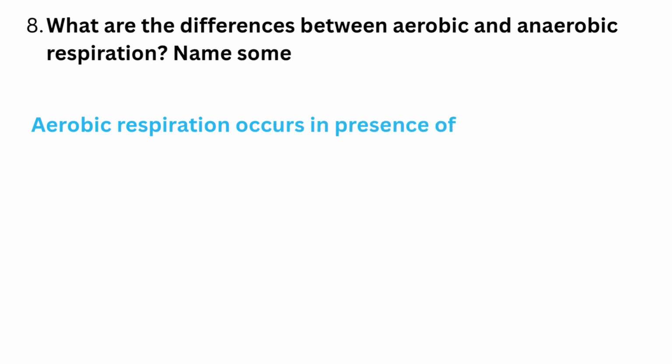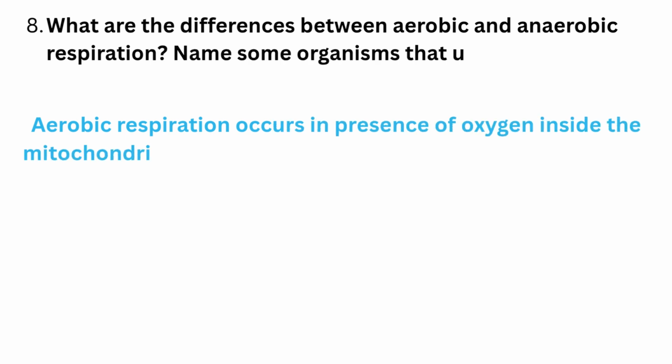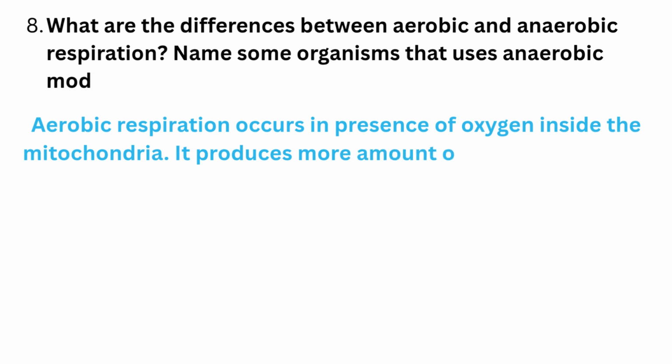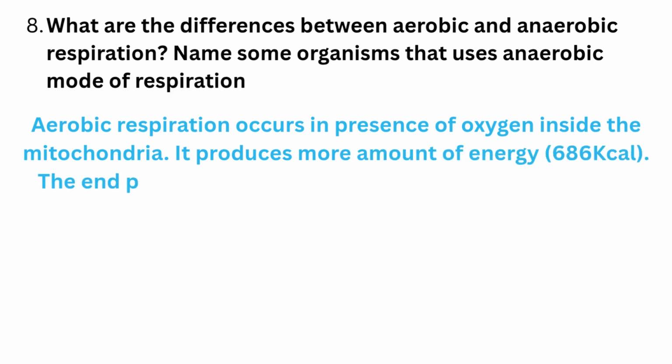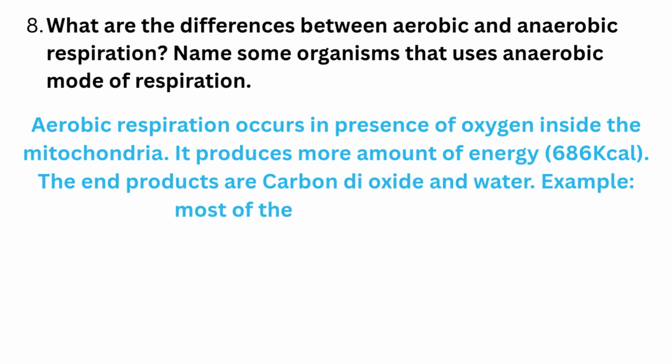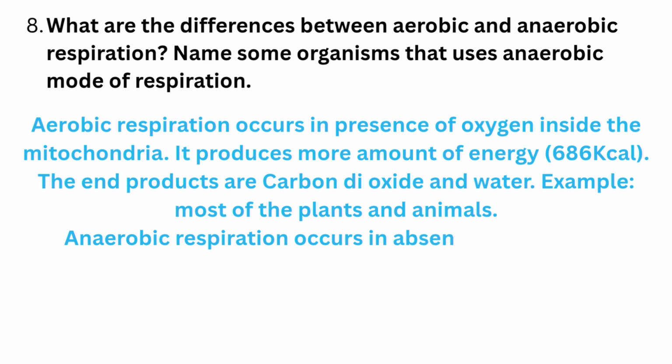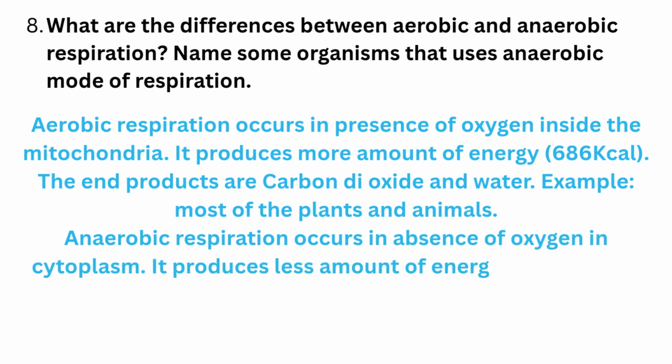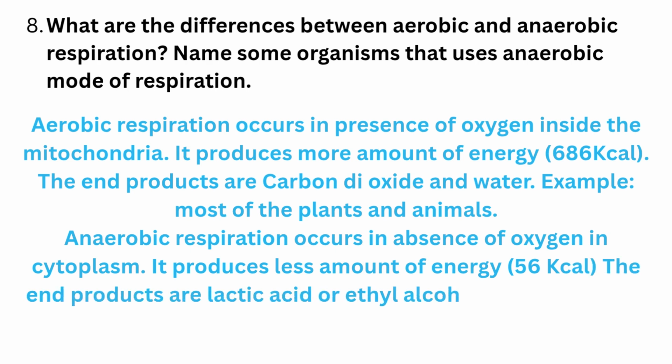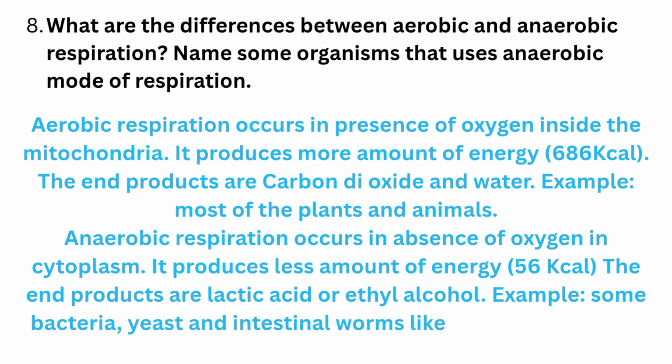Aerobic respiration occurs in the presence of oxygen inside the mitochondria. It produces more energy, 686 kilocalorie. The end products are carbon dioxide and water. Example, most plants and animals. Anaerobic respiration occurs in the absence of oxygen in the cytoplasm. It produces less energy, 56 kilocalorie. The end products are lactic acid or ethyl alcohol. Example, some bacteria, yeast and intestinal worms like Ascaris and tapeworm.